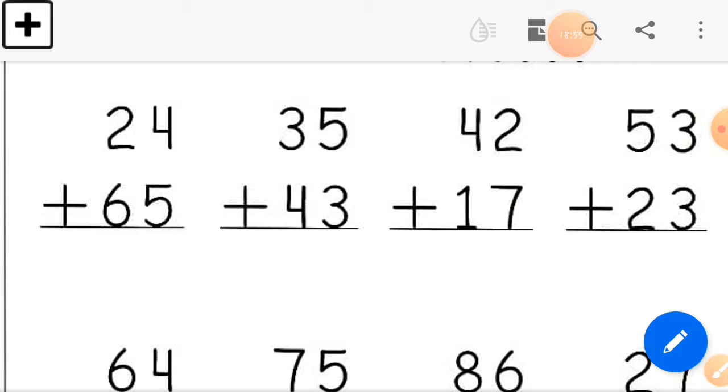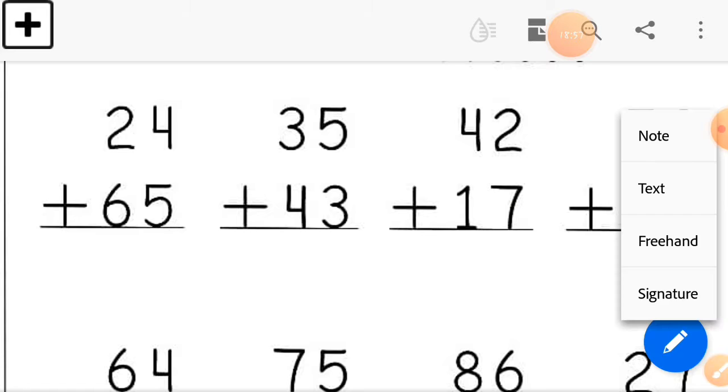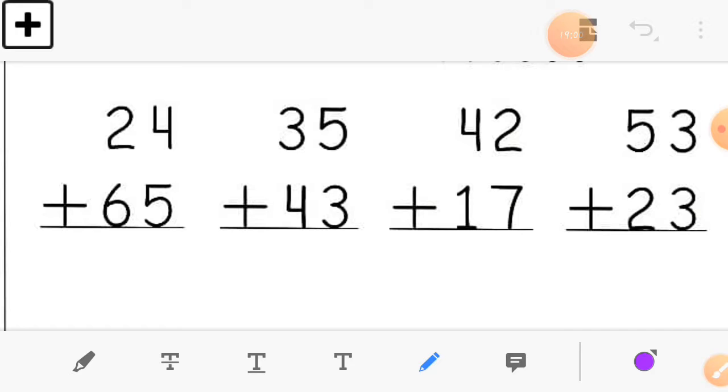Now this is the first sum, and we are adding this sum in two ways. First one, 24 and 65. In the ones column, 4 plus 5 is equal to 9. Here you can see I write 9 there, and in the tens column 2 plus 6 is equal to 8. Here we are adding down, so we take 2 first. 2 plus 6 is equal to 8.